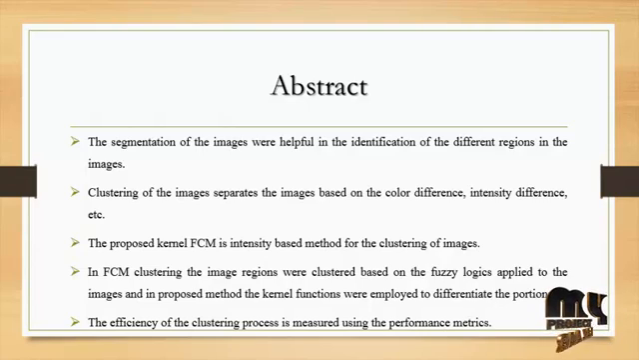The segmentation of images is helpful in the identification of the different regions in the images. Clustering of images separates images based on color difference, intensity difference, and so on. The proposed kernel FCM, that is the fuzzy C-means clustering algorithm, is an intensity based method for clustering of images. In FCM clustering, the image regions are clustered based on the fuzzy logic applied to the images, and the proposed kernel function is employed to differentiate the portions. The efficiency of the clustering process is measured using performance metrics.